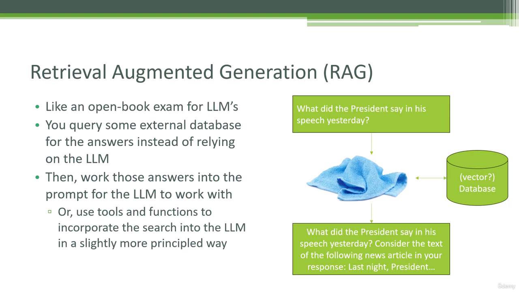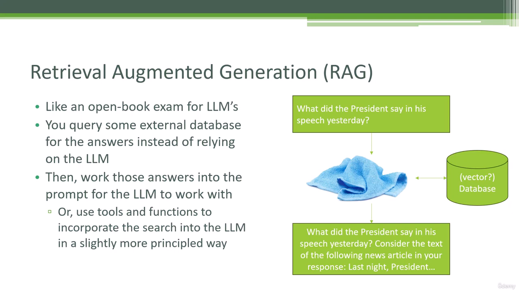The idea is that you're going to query some external database for the answers and give that to your large language model as part of the prompt or part of the process of generating its response. So in a way, it's cheating. You're looking up the correct answer from some external data source and injecting that into the generation of the actual response. So you're not really relying on the underlying model itself, except for really just how to reword what you've given it for information, right?